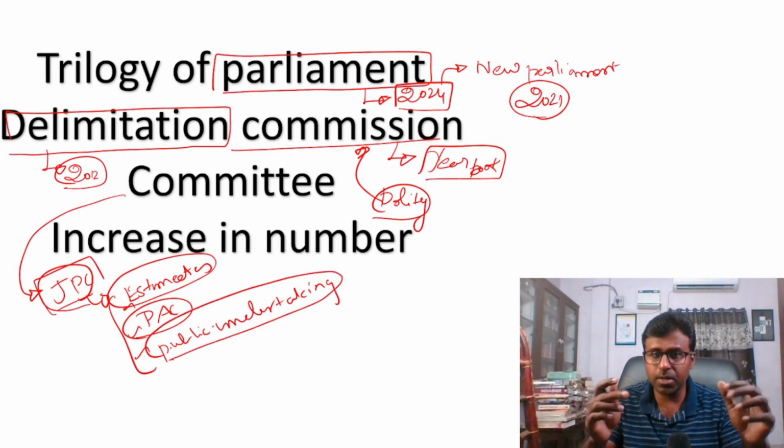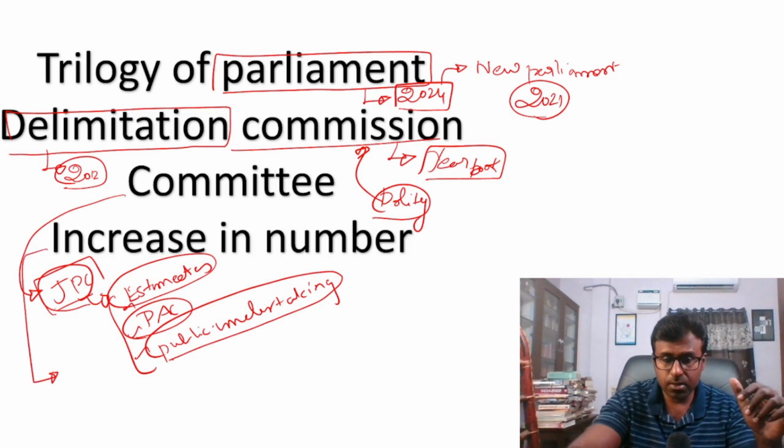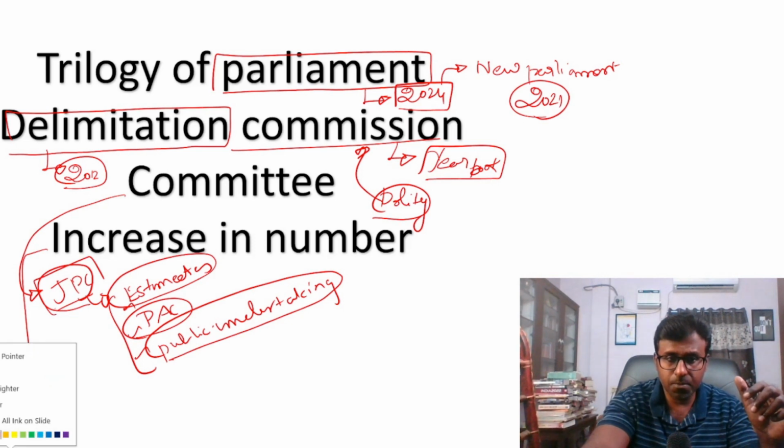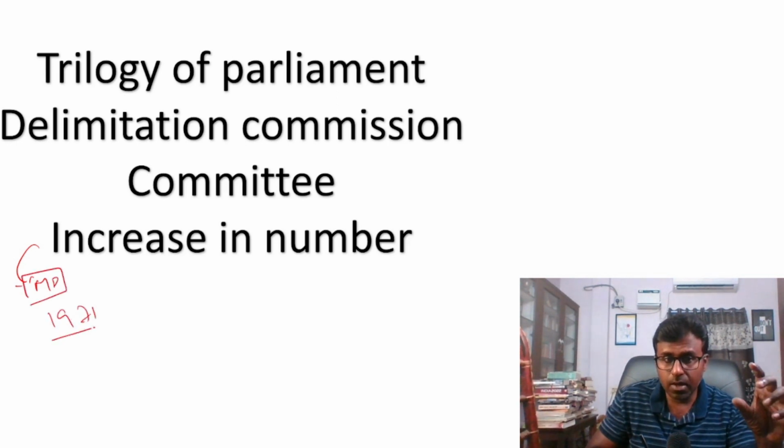In general committees, and then look at this concept of an increase in numbers. The number of seats in Parliament, the MP seats, has been frozen according to the census of 1971. But now it has to change.